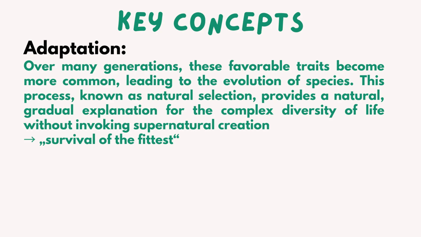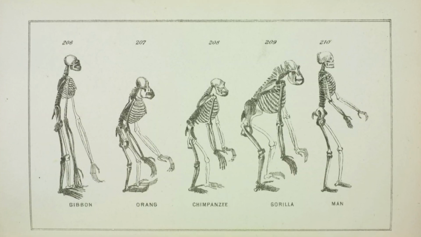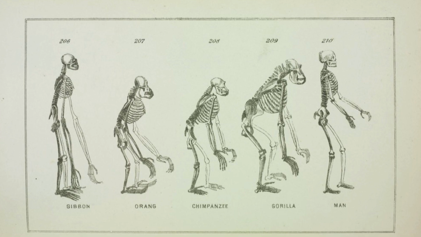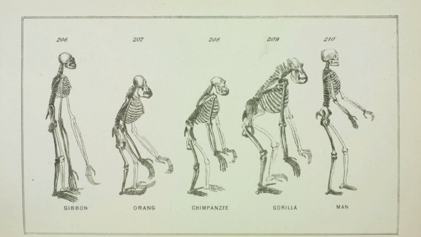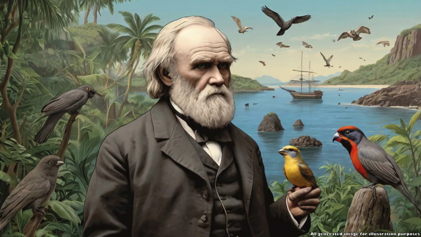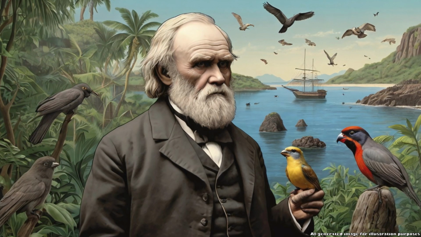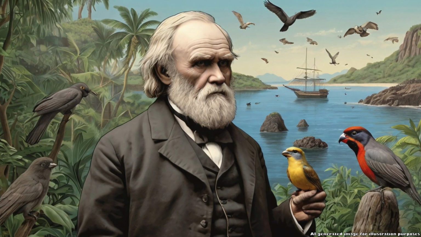This process, known as natural selection, provides a natural, gradual explanation for the complex diversity of life, without invoking supernatural creation. What Darwin meant with this is that adaptations to the environment can lead to changes within a species or even the emergence of a new species. Organisms that are less well adapted are more likely to die out. This principle is known as survival of the fittest. I'm sure you know this term, survival of the fittest, and I want to demonstrate that term with a fictional example.